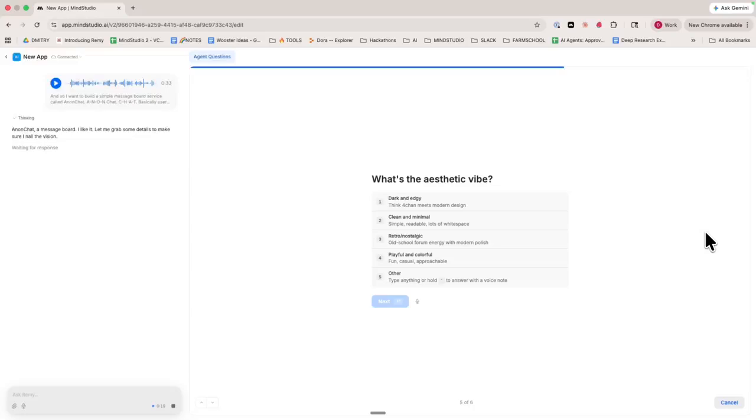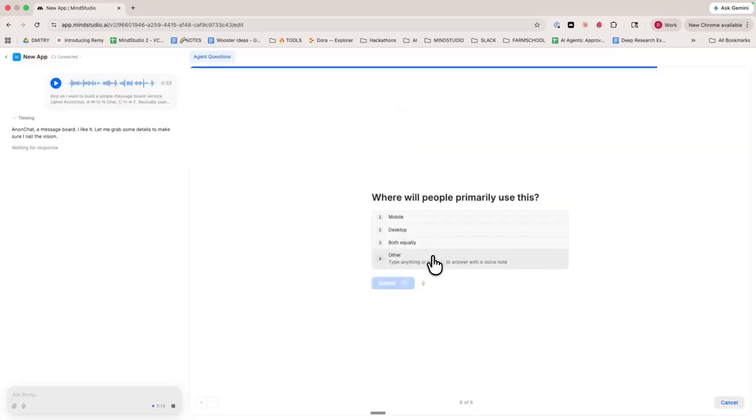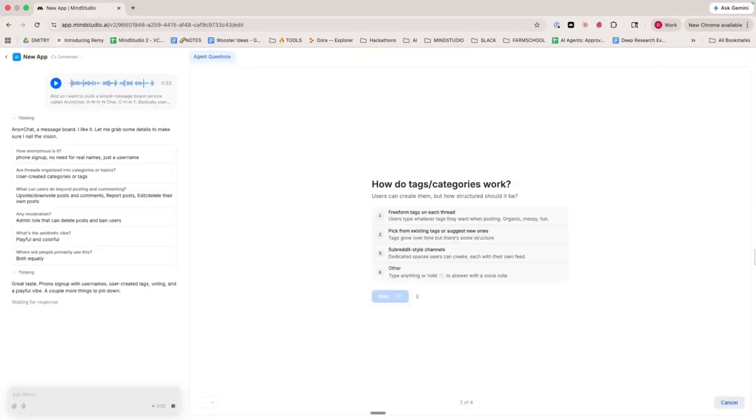What's the aesthetic vibe? I'm gonna do playful and colorful. And where will people primarily use this? Both equally. And it's gonna get to work. Oh, it has more questions for us. How do tags categories work? We're going to say pick from existing tags or suggest new ones.